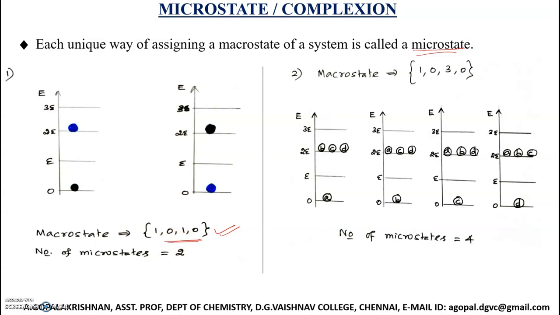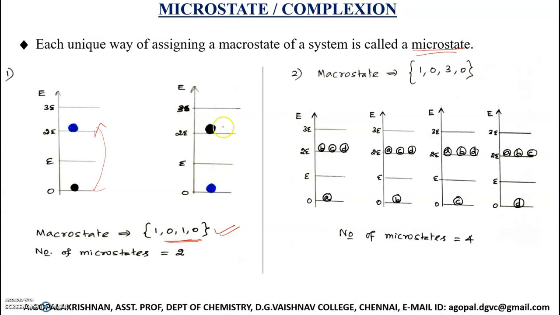What are they? Listen, keep the black one at the down and the blue one at the energy level 2E. Okay, this is one possible way of getting this macro state. What is the other possible way? Just swap these two. If you swap it, blue will come down and black will go up. Okay, this arrangement also corresponds to the same macro state, correct?